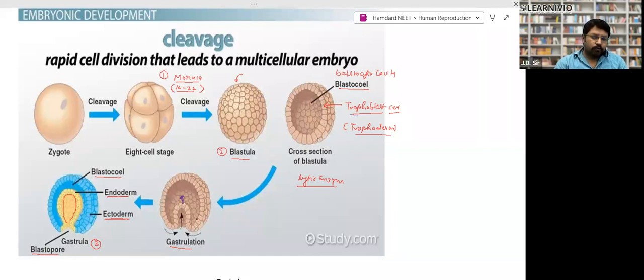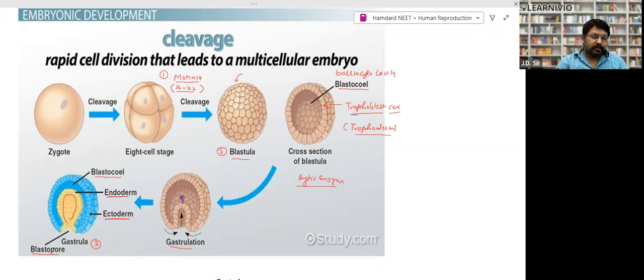This trophoderm starts intruding inside like this way, right? This process is called gastrulation, right? It intrudes inside, and due to intrusion, formation of two layers takes place. The outer layer, which is made up of trophoblast cells only, is called ectoderm. The inner layer is called endoderm. Between the ecto and endoderm, there is a blastocoel, right? In future, this blastocoel also becomes filled with cells, and this is called mesoderm, right?